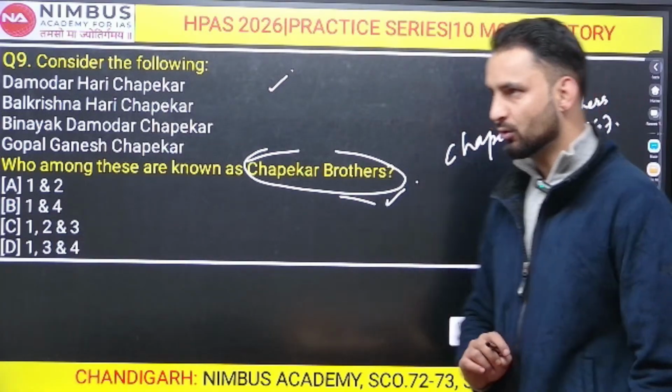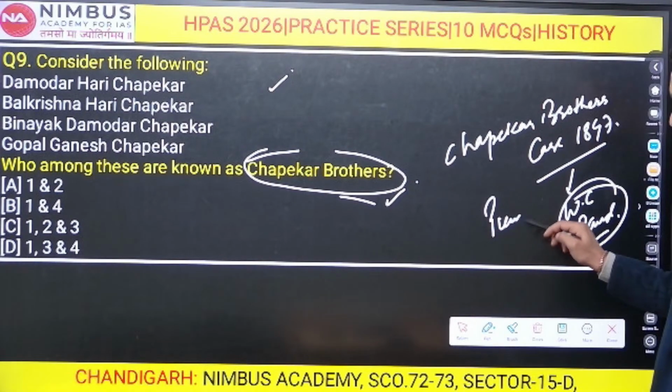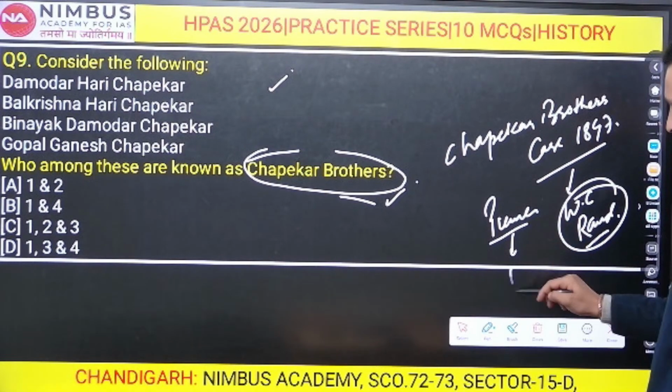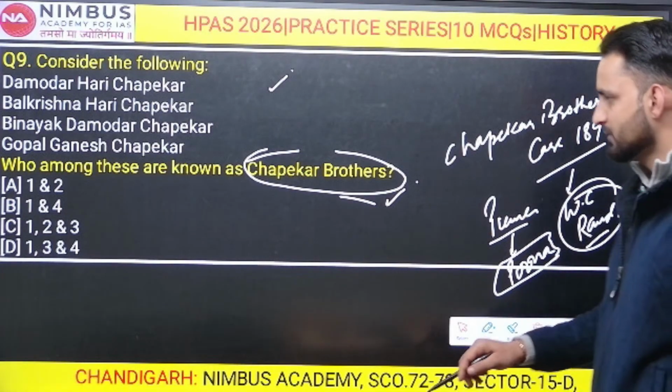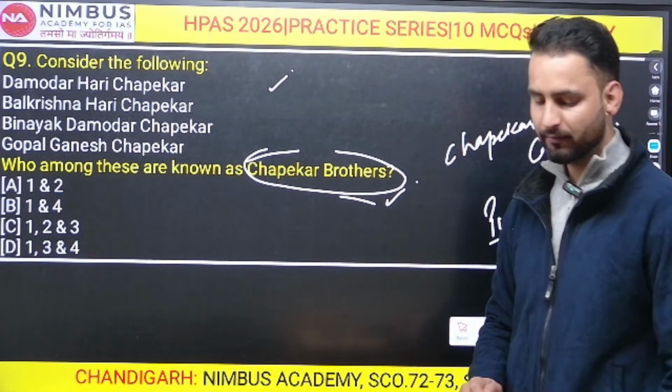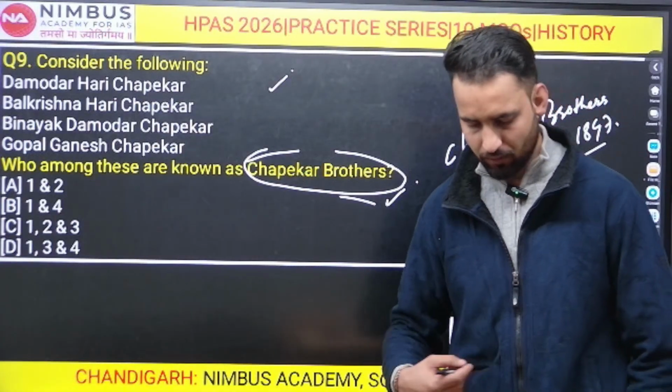They are being asked whom they murdered: W.C. Rand. Keep it in mind. And where did this assassination take place? It is currently known as Pune; at that time, it used to be Poona. So it was the Chapekar brothers case of 1897, a famous case. No, D will not be the right answer. The answer is 1, 3, and 4. All right.